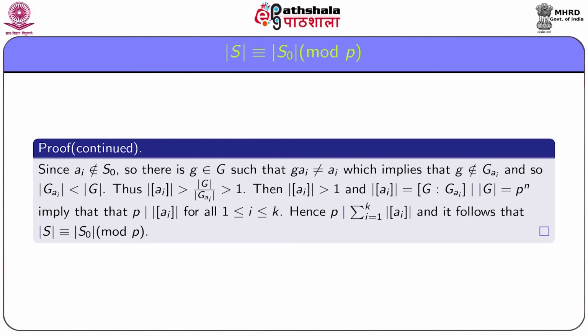Hence p divides the summation of the orders of orbits of ai, i running from 1 to k, and it follows that p divides order S minus order S0, that is, order S is congruent to order S0 modulo p.